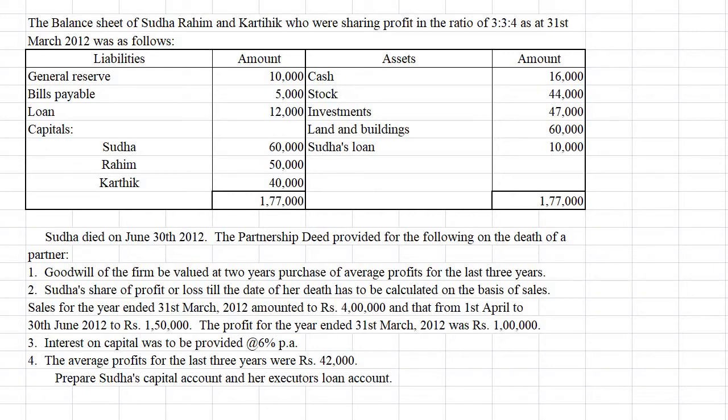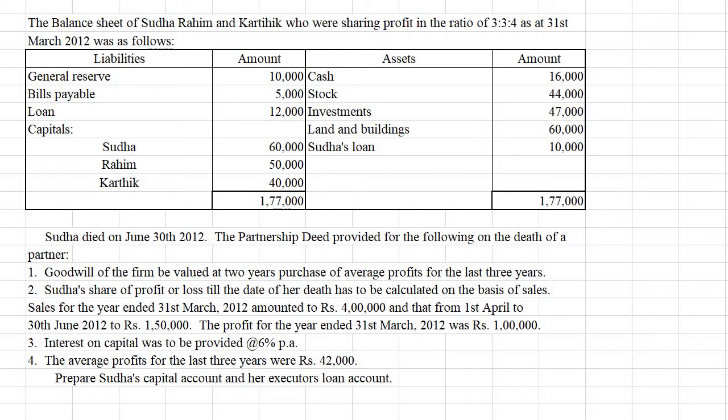That means last year sales was 4 lakh, and this year sales up to the date of death is 1,50,000. And the profit for the year ended 31st March 2012 was 1 lakh. So last year sales and profit is given.